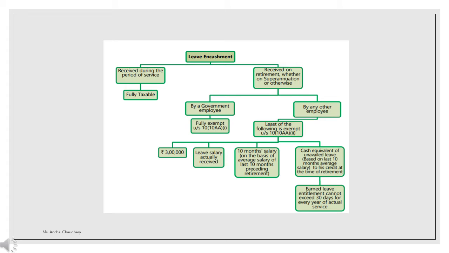For other employees, the exemption is the minimum of these four: rupees 3 lakh, leave salary actually received, 10 months salary, or cash equivalent of unavailed leave. Out of these four, whichever amount is the minimum will be your exempted amount. So you have to find the minimum value of these four, and that will be your exemption.